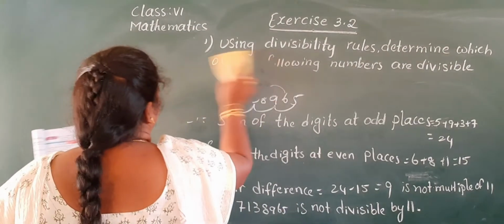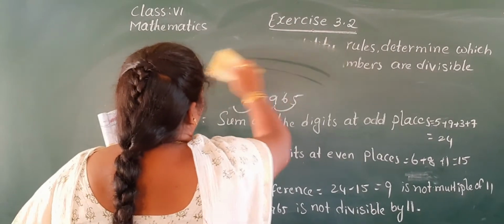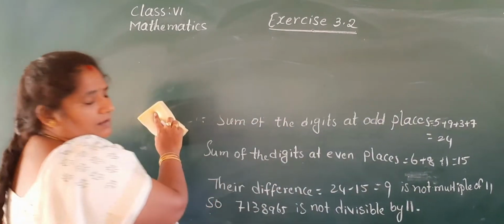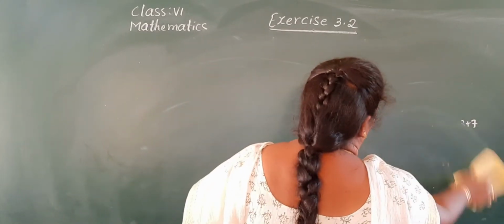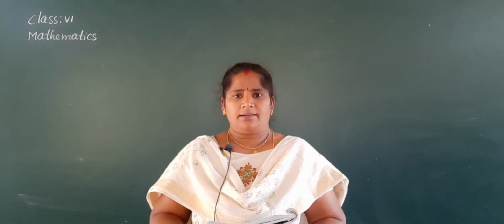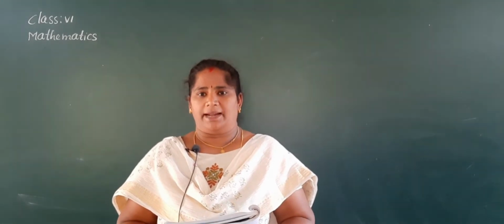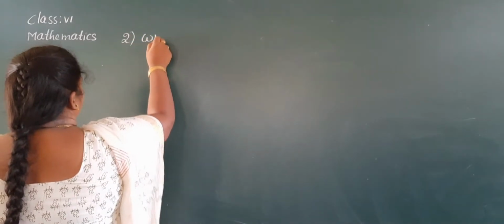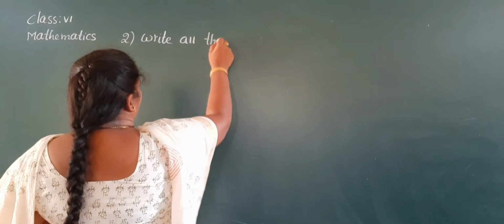Next, second problem. Just pause the video and complete it. Now, second problem: write all possible numbers between 2000 and 2100 that are divisible by 11. Write it down in your classwork.